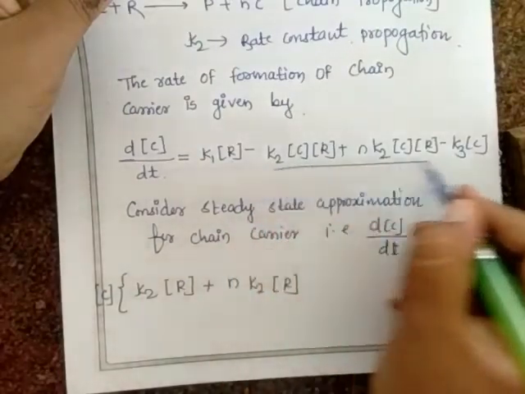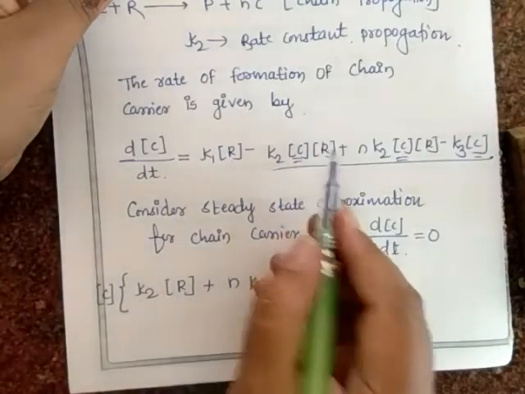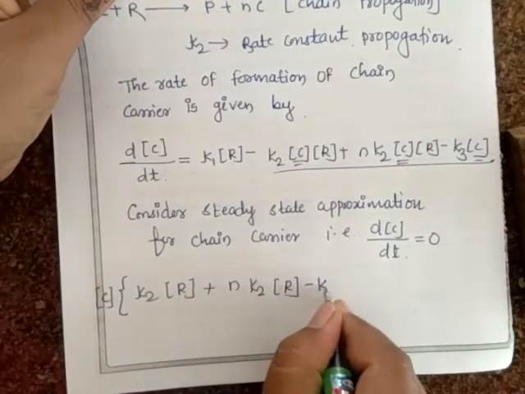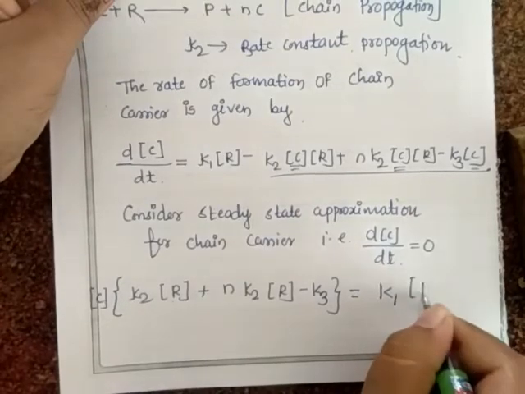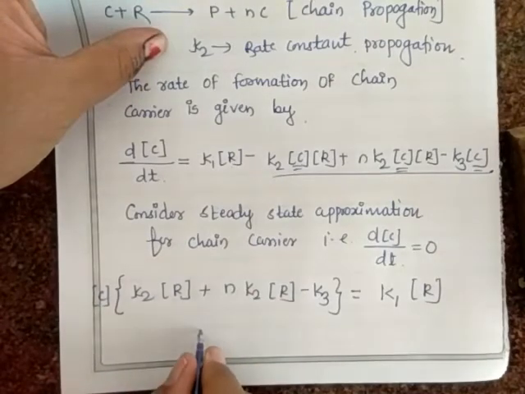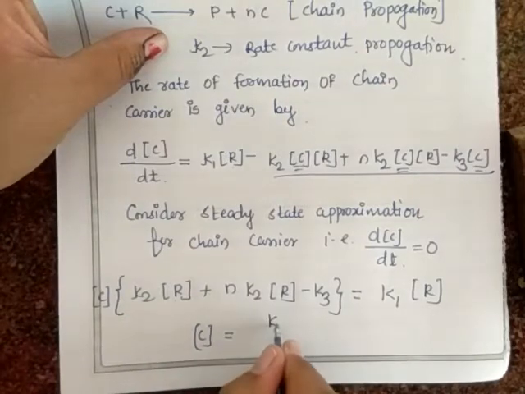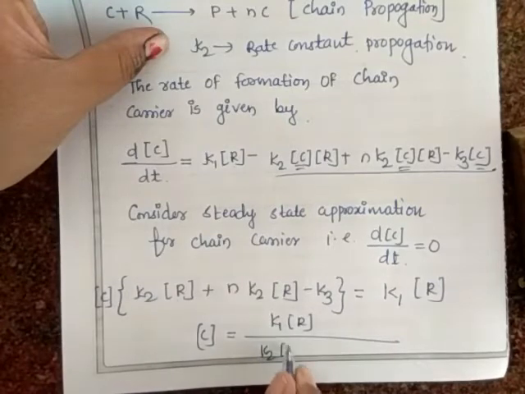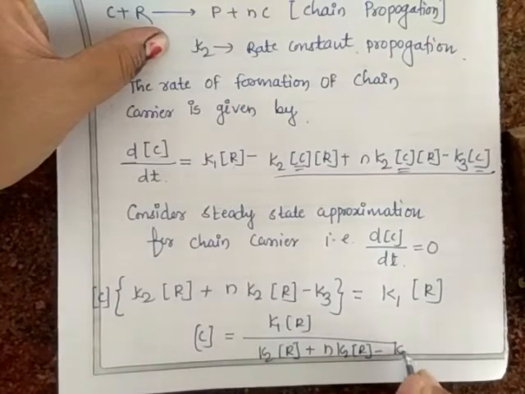So what we will get here: C times K2 R plus N K2 R minus K3, is equal to K1 into R. The concentration of C is equal to K1 into concentration of R divided by this particular term, K2 into concentration of R plus N into K2 into R minus K3.